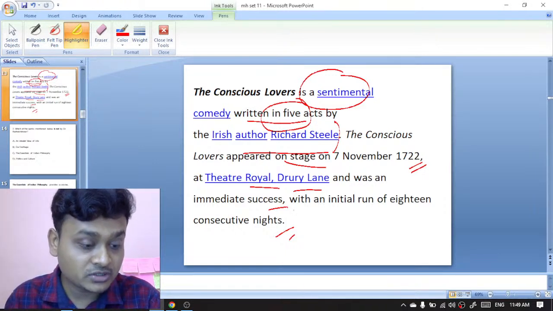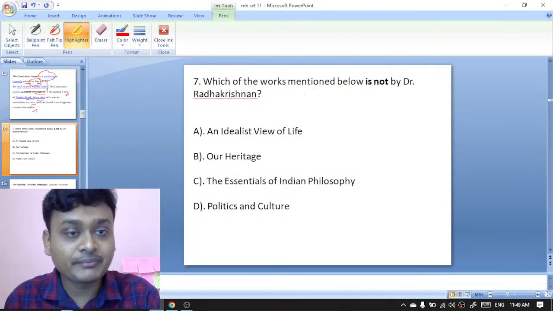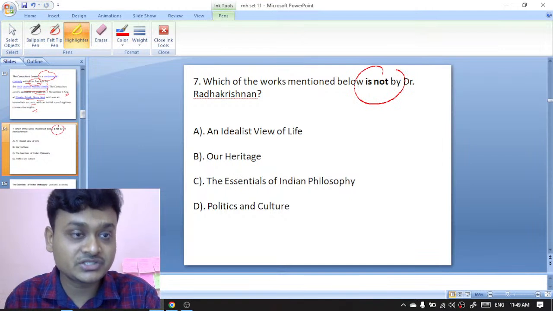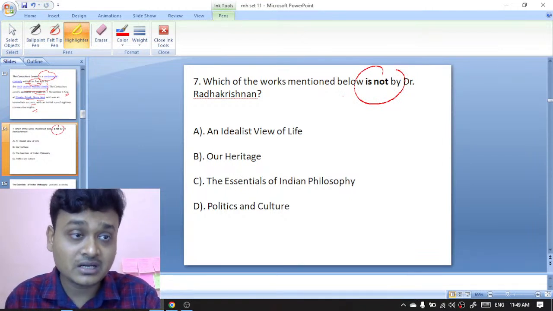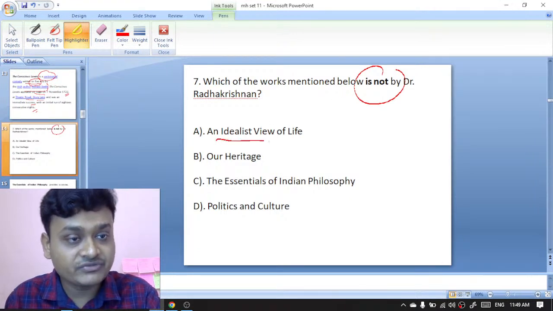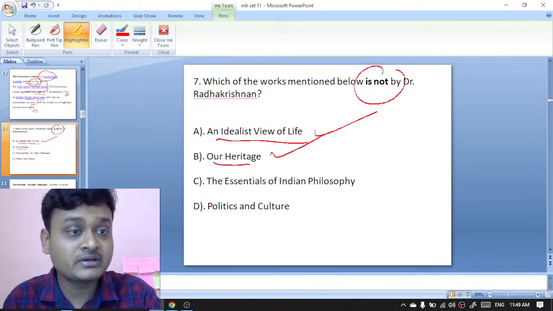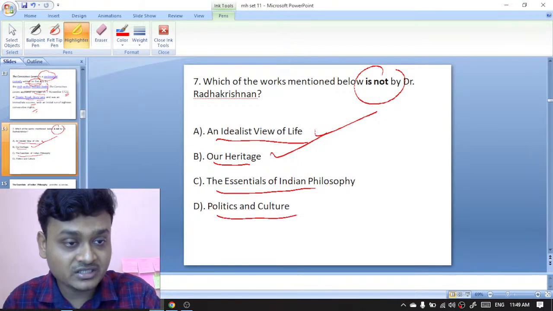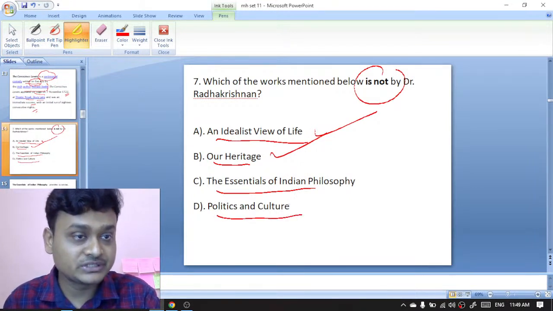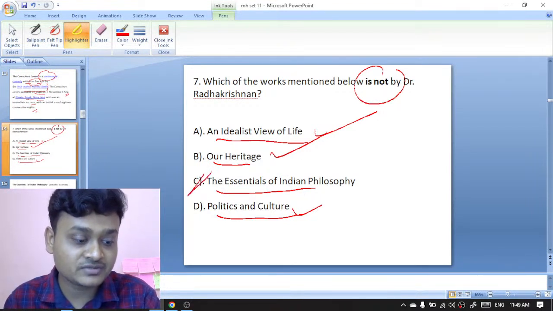Moving ahead to question number 7. Which of the works mentioned below is not by Dr. Radhakrishnan? An Idealist View of Life was written by Dr. Radhakrishnan. Our Heritage was also written by Dr. Radhakrishnan. Politics and Culture was written by Dr. Radhakrishnan, whereas The Essentials of Indian Philosophy was not written by Radhakrishnan. So here C is the right option.